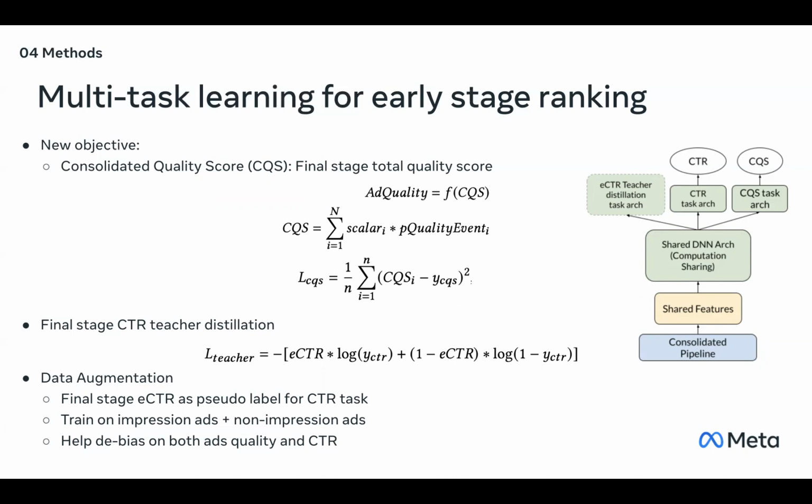process. And the CQS, as you can see in the equation, is just the sum of the final stage quality event scores. We can develop the CQS task early in the early stage to learn the CQS label with regression loss. The benefit is that we do not need to predict each component of the ad quality in the early stage. In addition, we also have the final stage CTR distillation to learn from the final stage eCTR information instead of just learning hard 0 or 1 binary labels.